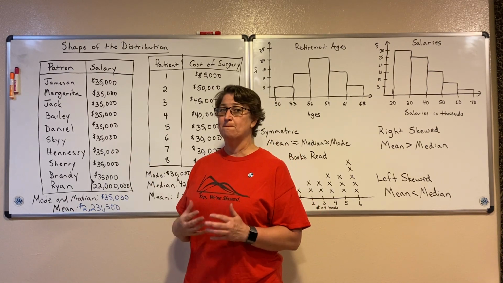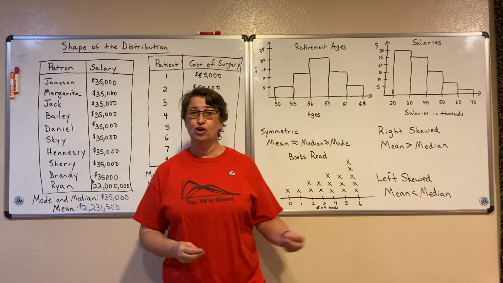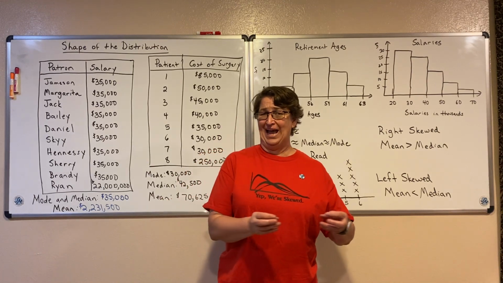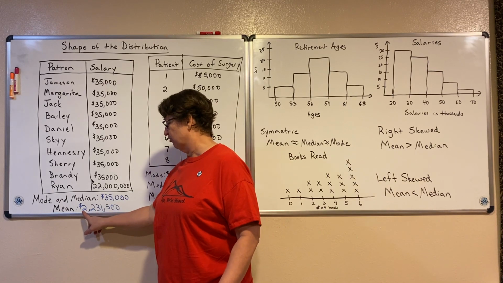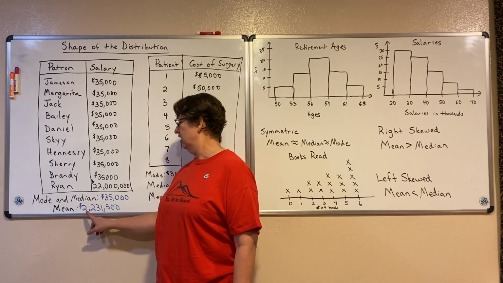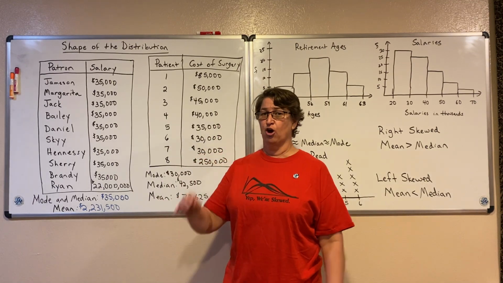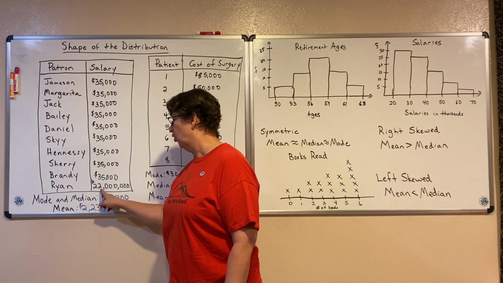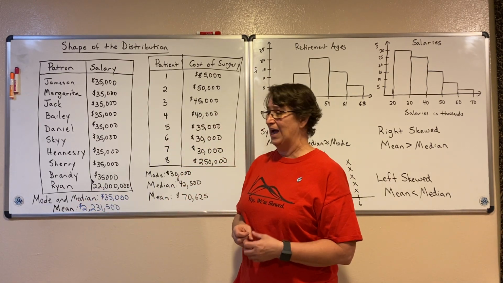But if I find the mean average, Ryan, making that large amount, $22 million, pulls my average to the right. It makes my average then be $2 million, $231,500, if we shared all that money evenly. So notice that that one number pulls that mean to the right.